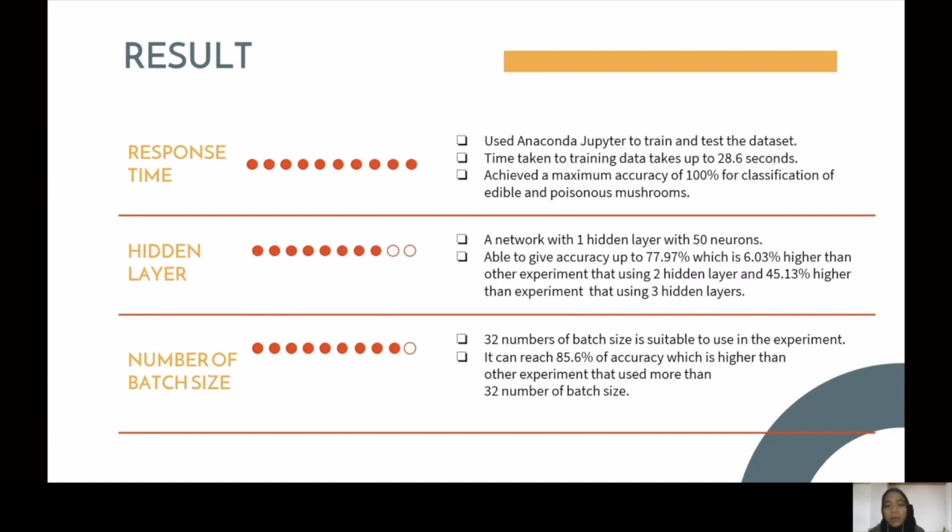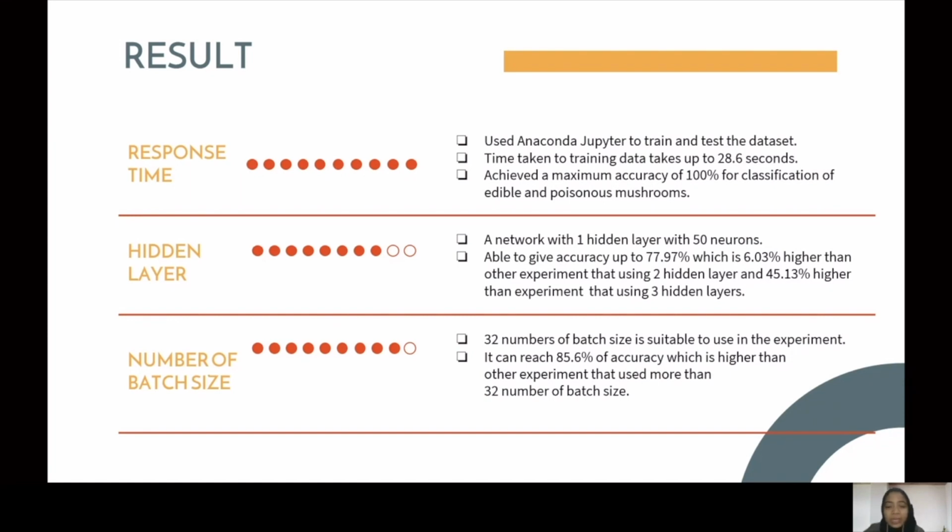Next, in terms of hidden layer, the best network after several experiments is a network with one hidden layer with 50 neurons. It is able to give accuracy up to 77.97%, which is 6.03% higher than the experiment that used two hidden layers, and 45.13% higher than the experiment using three hidden layers.